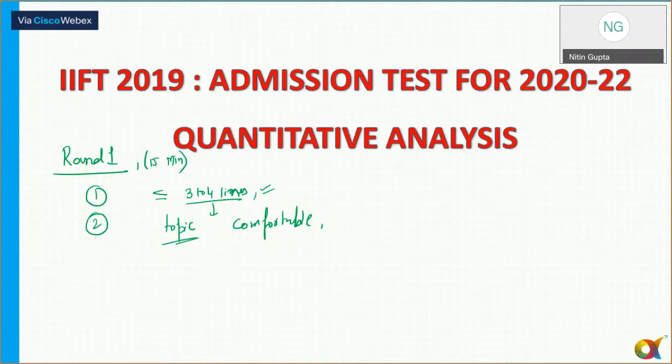Okay, in which you are very, very comfortable. Now, the third thing which is also important in round one: whenever you are reading, the question should be comprehensive, which means the moment you read the question, you can easily understand the language, and it does not require a second reading. बहुत सारे क्वेश्चंस आते हैं जिसमें एक बार में समझ में नहीं आता, दूसरी बार पढ़ना पड़ता है. So क्वेश्चंस को एक ही बार पढ़ो और एक बार में अगर समझ में आ जाता है, then you should try to attempt that question. अगर तुम्हें लगता है कि सेकंड रीडिंग भी चाहिए, थर्ड रीडिंग भी चाहिए, it's better to leave that question.